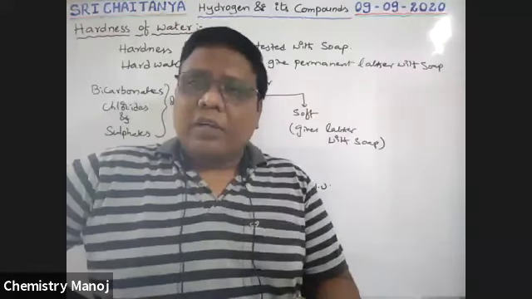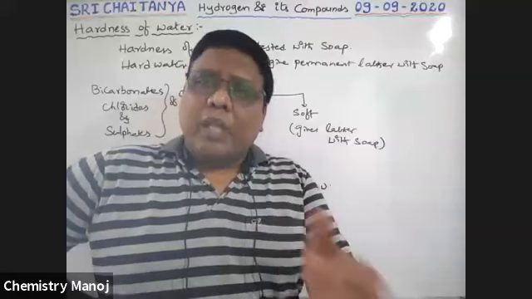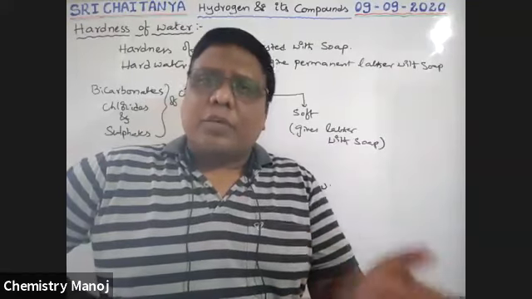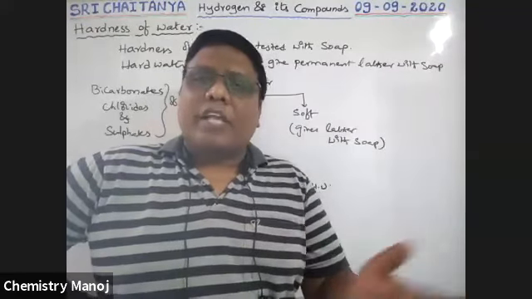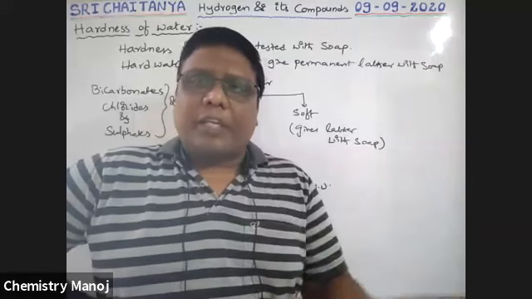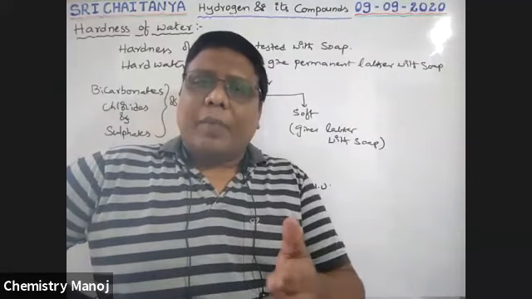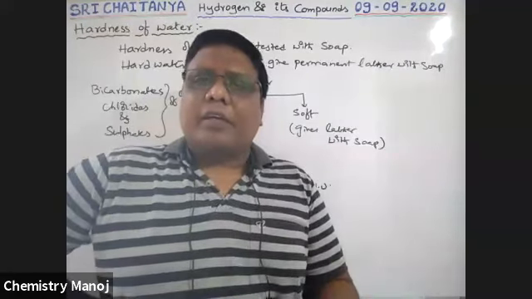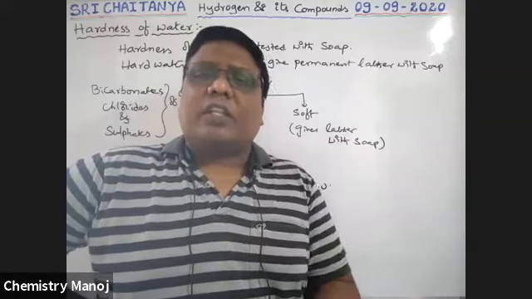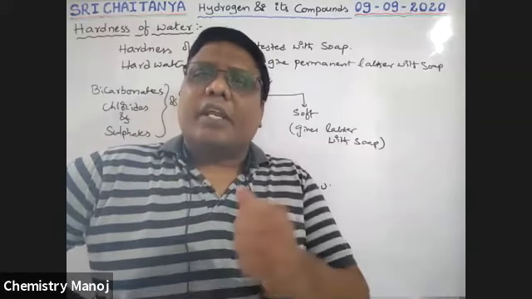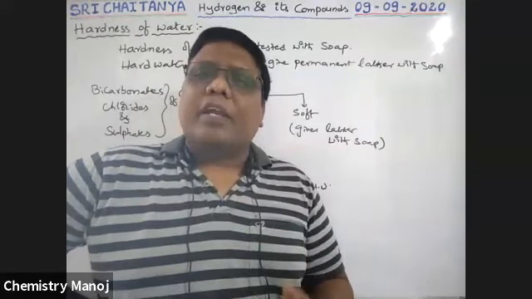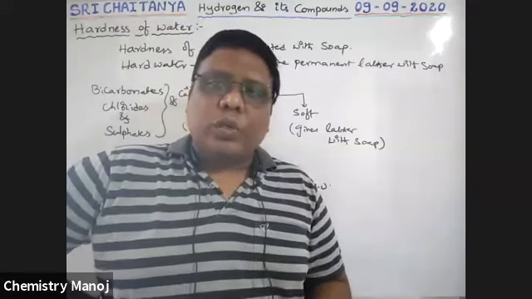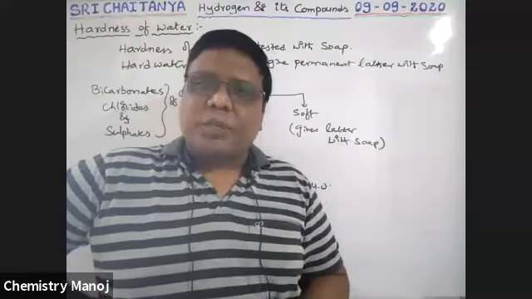That is why the water which contains only bicarbonates of calcium and magnesium as soluble substances, and not other metals, is easy to convert into soft water. That's why that is called temporary hard water. That means temporary hardness is due to bicarbonates of calcium and magnesium.